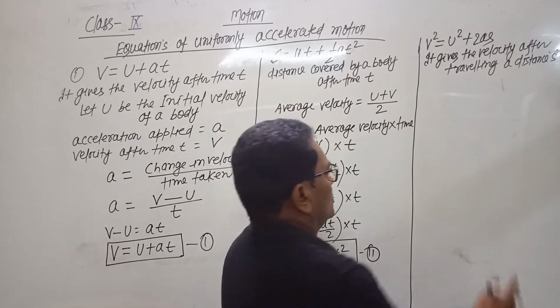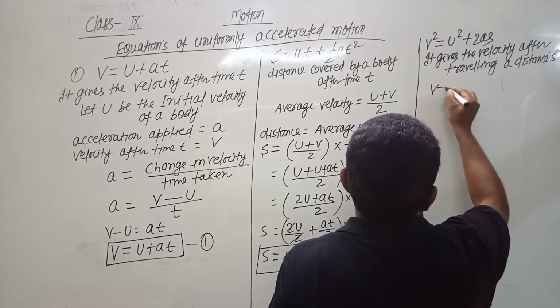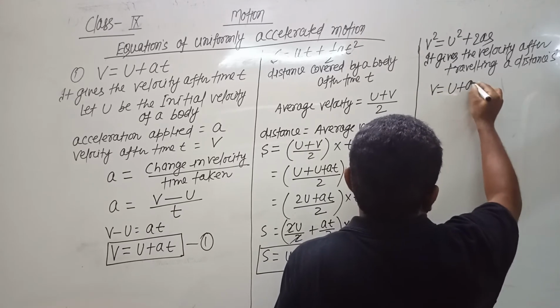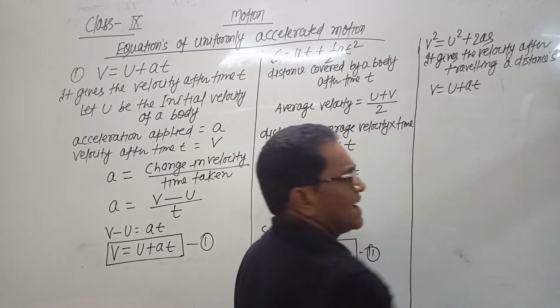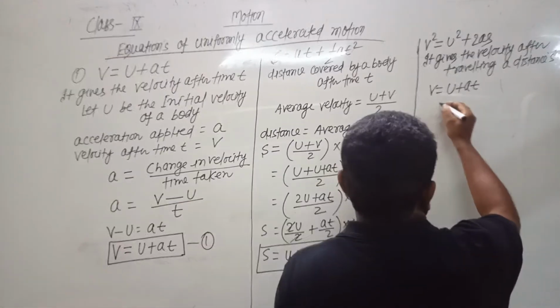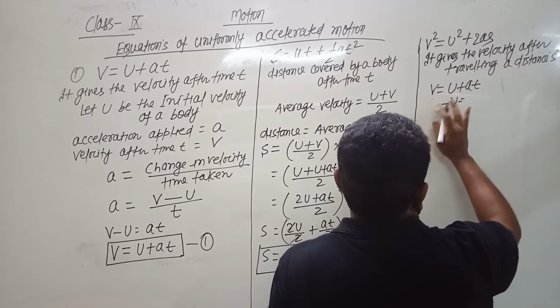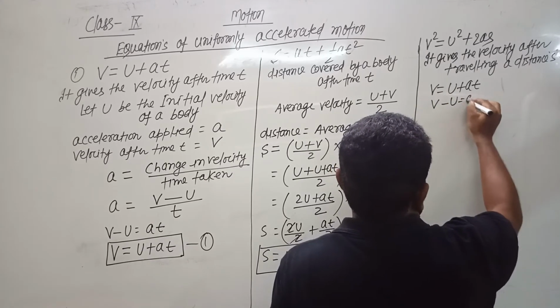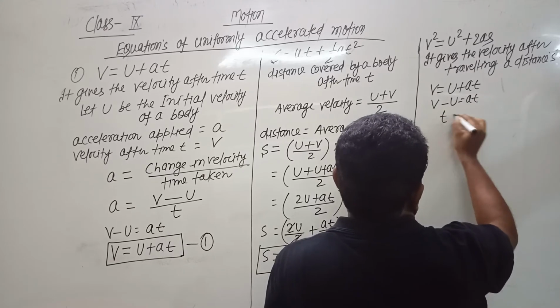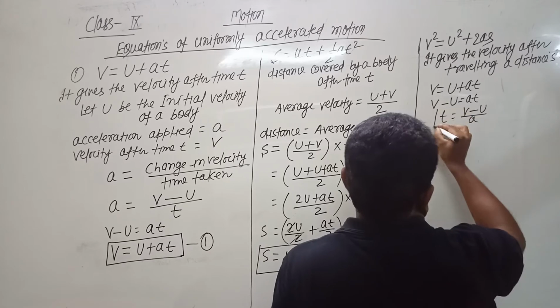So we know the first equation of motion, v equals u plus at. We will eliminate time, we will eliminate the value of t. So v minus u equals at, and t can be written as v minus u by a.